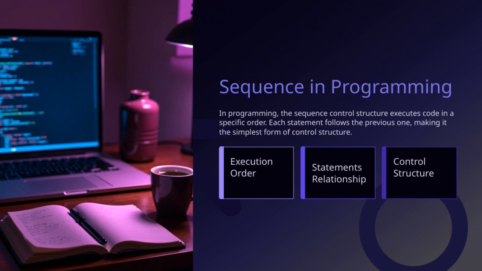This makes sequence the simplest form of control structure because it's straightforward. Statements are executed one after the other without any surprises. The key point here is that the order of execution is defined and maintained, which helps us understand how programs run from start to finish.